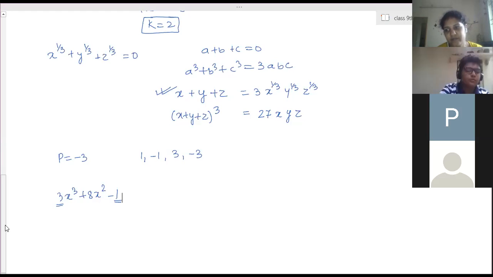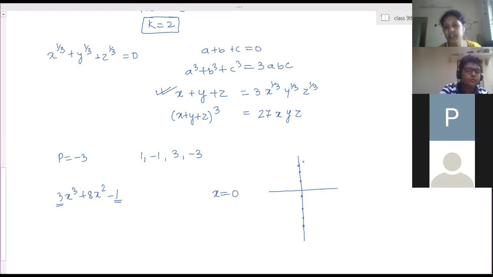Ma'am, I thought the equation of the y-axis is x comma 0, where 0 represents the x coordinate. No, x is equal to 0.